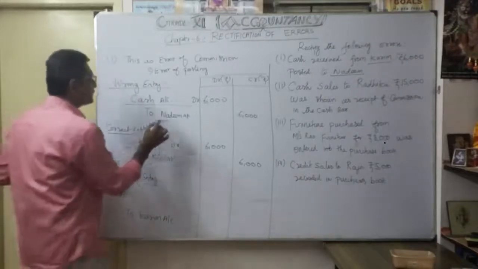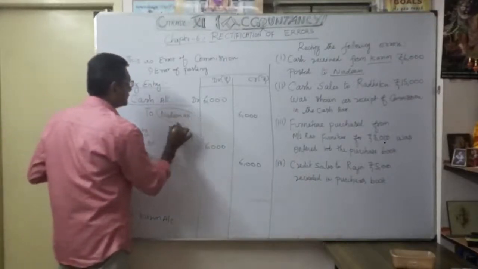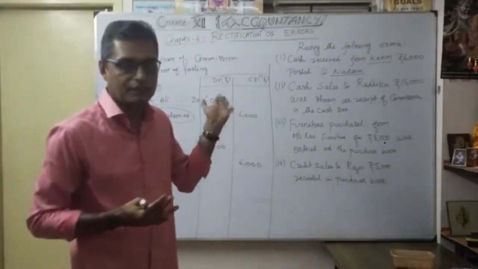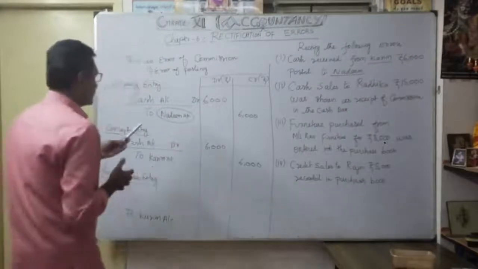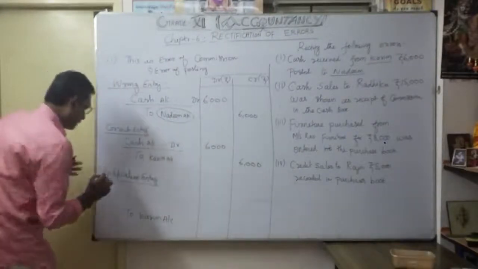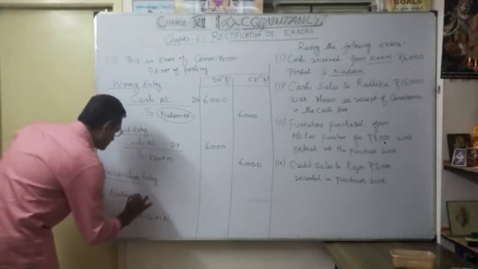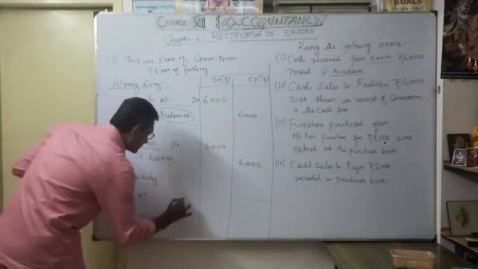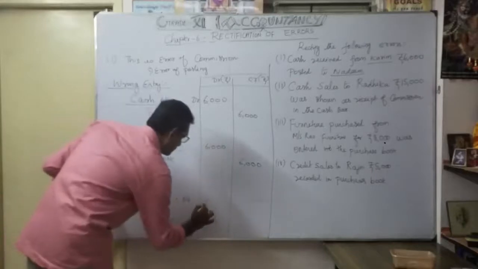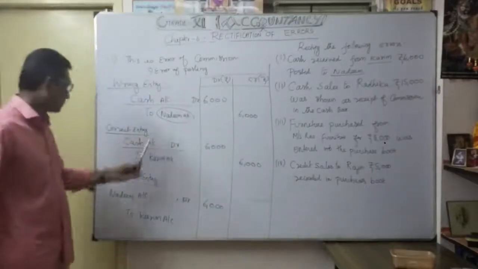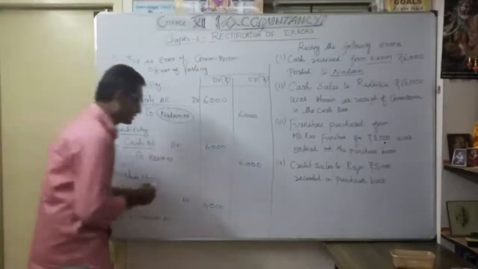But they already credited the Nadeem account, and now I want to remove that. So how to rectify? I am going to debit the Nadeem account now. So the rectification entry is Nadeem account debit to Karim account 6,000.